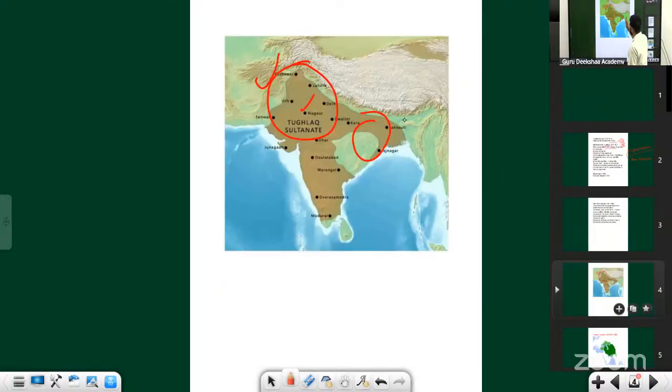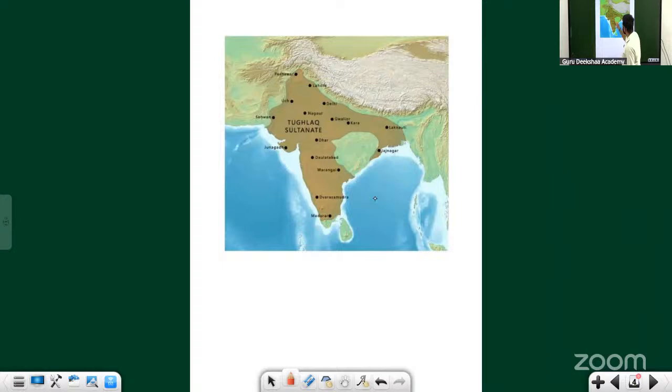This is present-day India. You have to be very careful when drawing a map. You can't show a map where Kashmir is not our part. People will start asking what the teacher is doing. Kashmir is an integral part of India, I believe as well. This map is not good; I'm just trying to show you the present-day boundaries of India. Where is Delhi? Delhi is here, you can see.